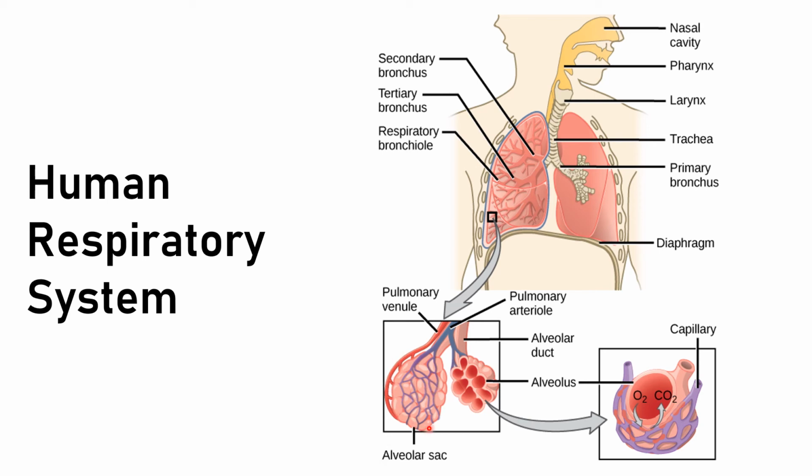This is the alveolar sac. You see this sac, and the structure of this sac is such that it has increased the surface area. Clear? Here you can see oxygen is getting inside and carbon dioxide is going out, right?